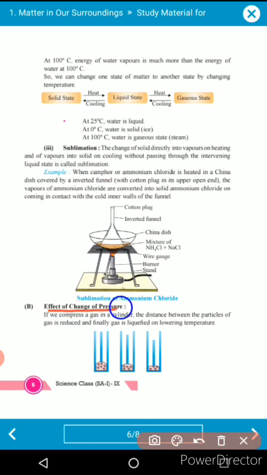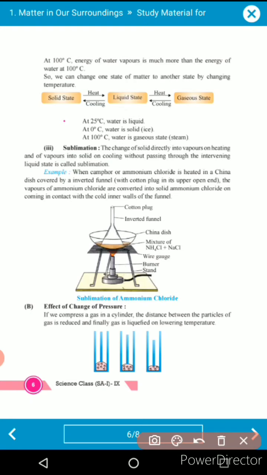Now we are going to discuss the second term which can change the state of matter. The second term is pressure. Understood? The second term is pressure. So see an example, suppose I am applying pressure in your gas cylinder. In your LPG gas cylinder, you have already seen that when we rotate or lift your gas cylinder, you will feel a certain kind of liquid inside the cylinder.